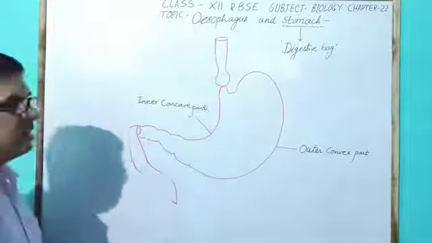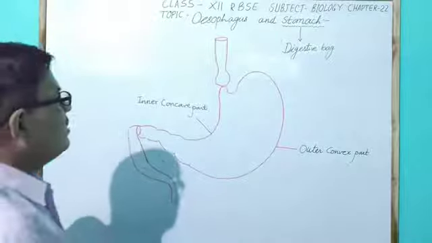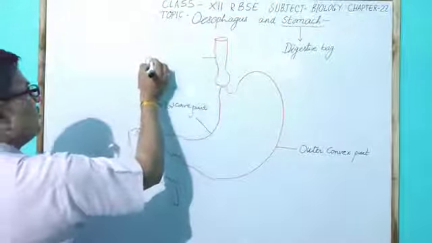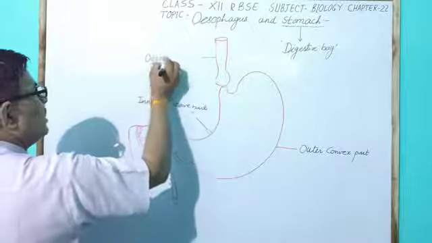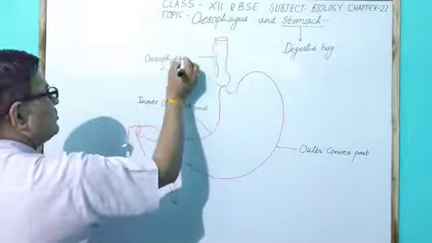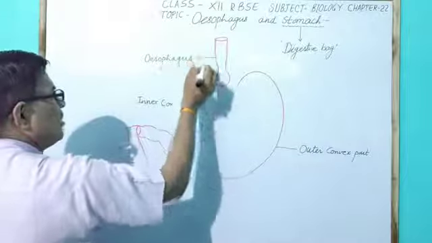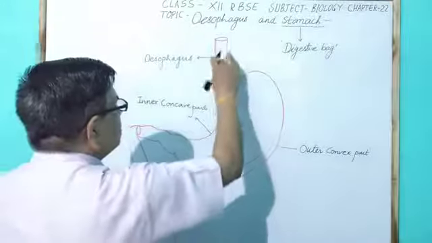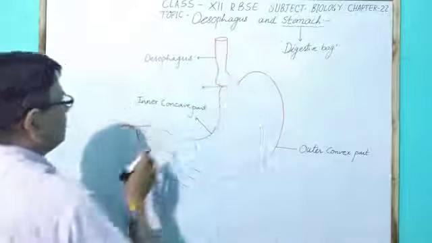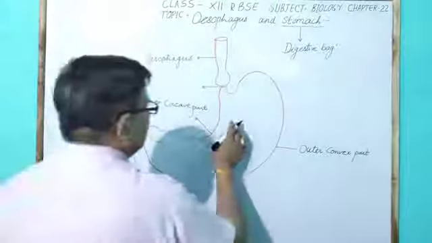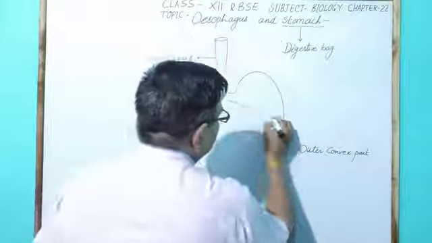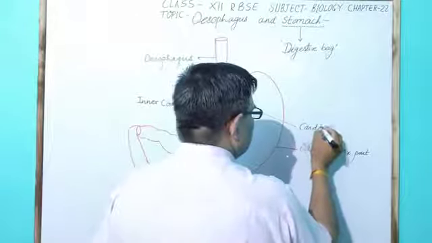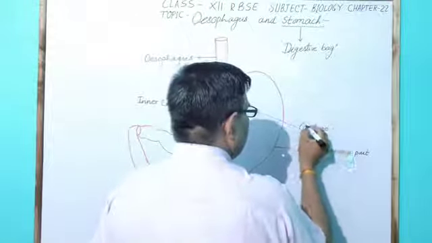The oesophagus generally opens into the stomach, but there is a valve between the oesophagus and stomach. This valve is present near the cardiac lobe.